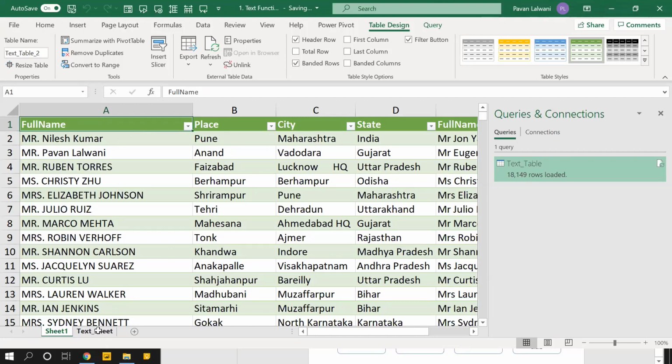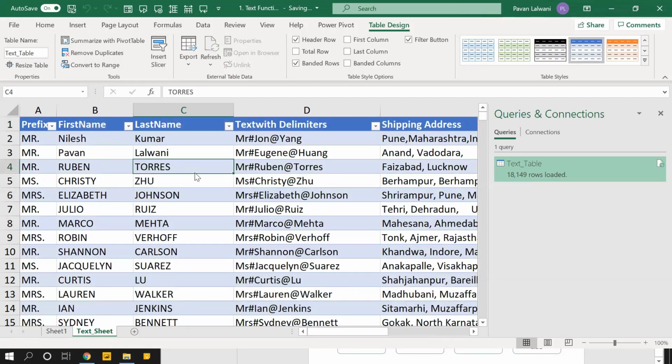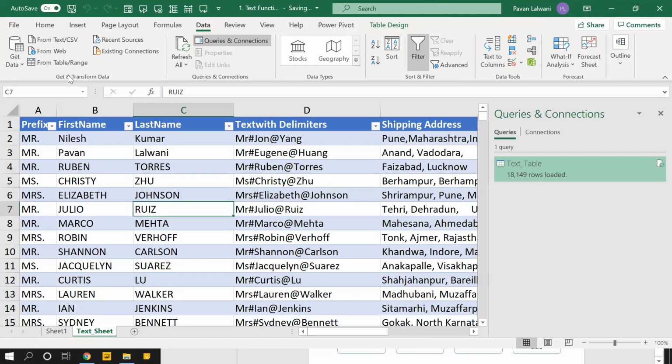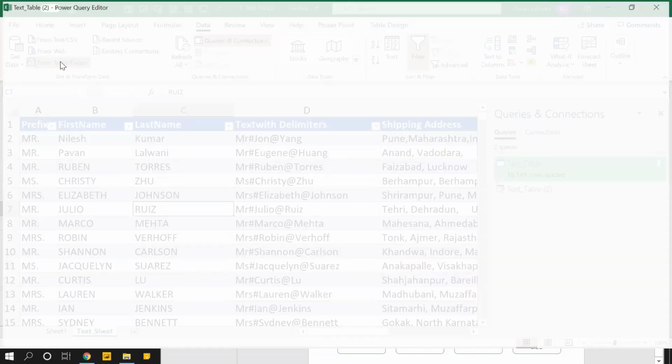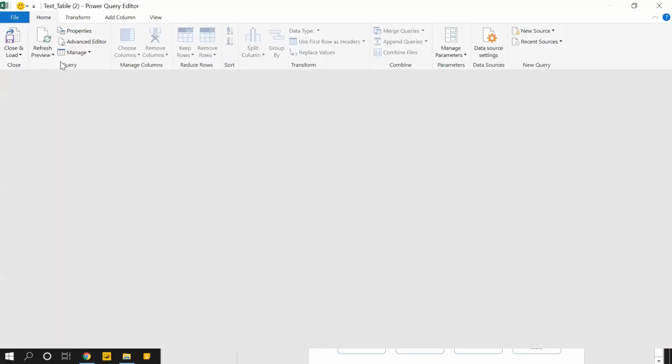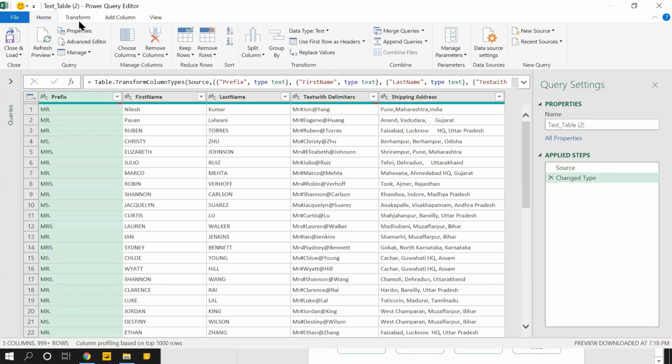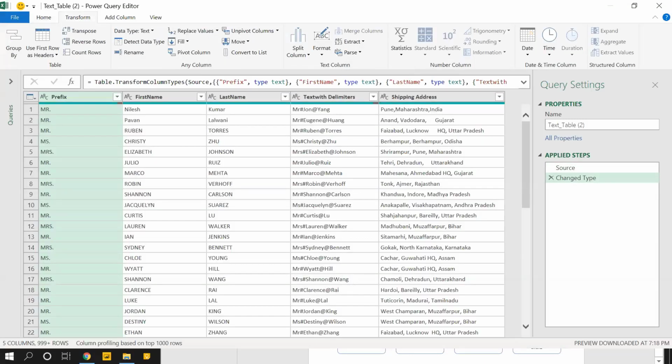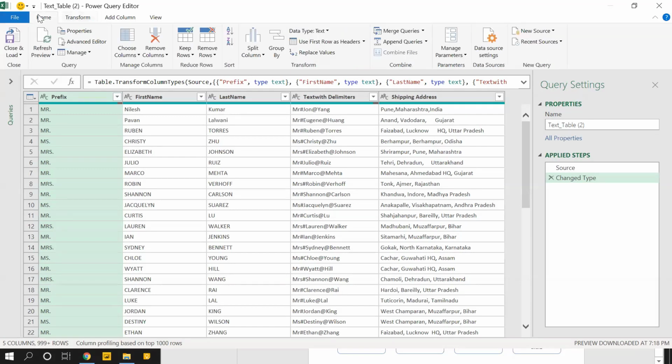I have done the same thing. What I've done is, if you remember the first step, I kept my cursor in the data and clicked on from table. That means I'm extracting data from some location. Then I was trying to transform. I was just transforming, that means cleaning the data. After cleaning the data, I clicked on home and I was loading the data. That is ETL, extract, transform, and load.